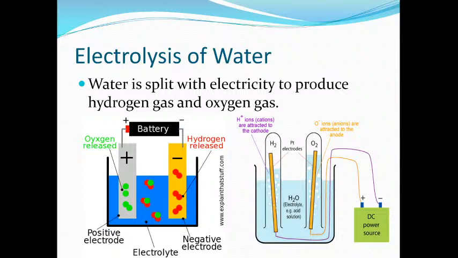More ions will be there. H2SO4 will ionize to give 2H plus ions and 1 sulfate ion. Water also ionizes to H plus and OH minus. Because of this, more ions will be there, and because of that electricity can be conducted.